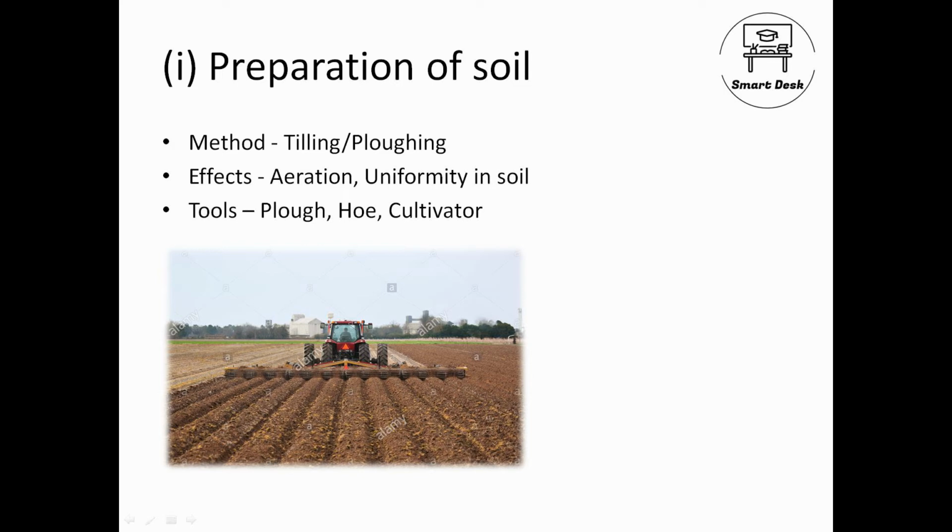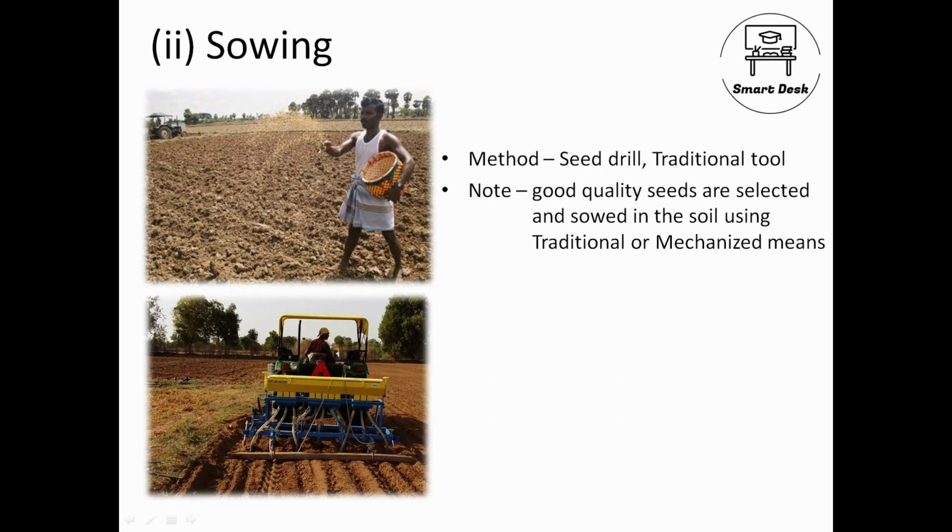After the soil is prepared, we practice sowing. Sowing means putting seeds into the ground. We have two methods. First is traditional, as you see in the first pic, the farmer is just throwing the seeds into the ground. Make sure the seeds are of good quality, otherwise you will not have any saplings or plants growing after some time. The second method is the seed drill, or a mechanized way.